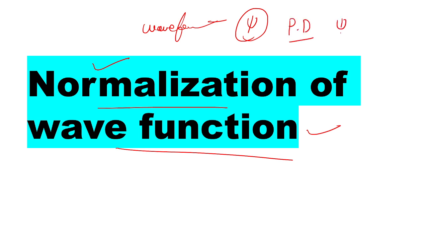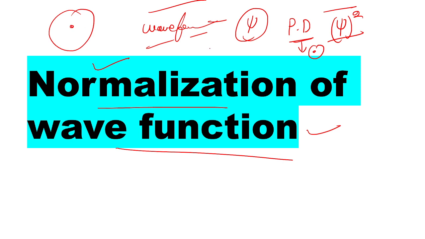In the previous video we discussed the wave function, which is represented by psi, and the probability density, which is represented by psi square. It gives us the density of a particle in a particular region, and the wave function gives us the probability of finding a particle in that region. The wave function also represents the character of the material wave associated with that particle. So let's start and understand the concept of normalization of the wave function.